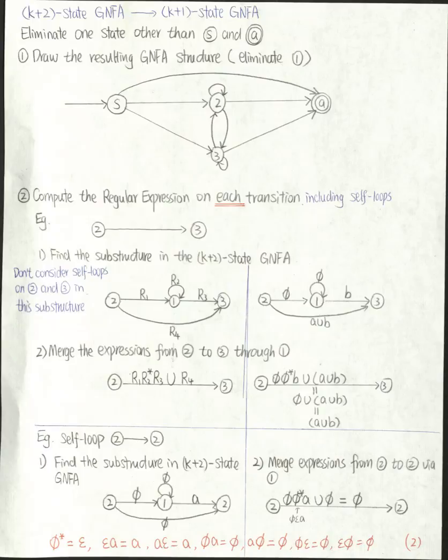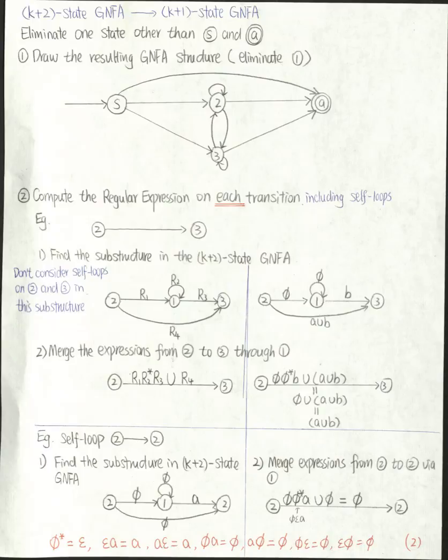The rules are: the Kleene star of empty set is epsilon. And if you concatenate epsilon to any other regular expression, the resulting regular expression is that other expression. If you concatenate empty set to any other regular expression, then the resulting regular expression is empty set.